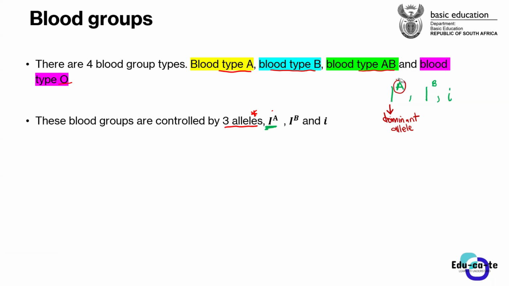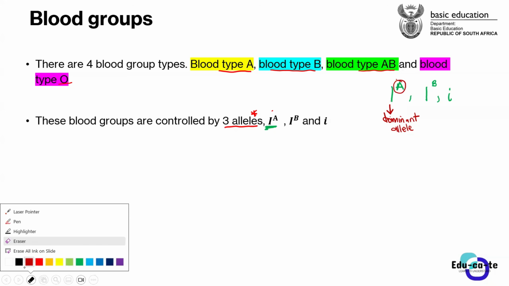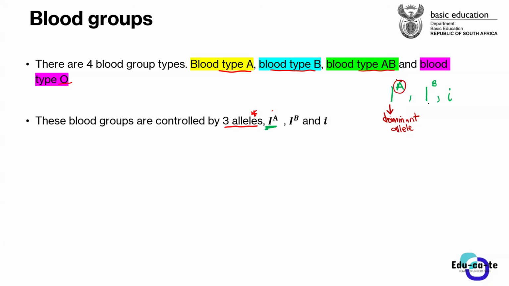So this I with the capital letter A on top is the dominant allele that is resulting in blood type A. We also have the second one, which is the one resulting in blood type B. For blood type B, it is I with a B on top, kind of like an exponent. It is also a dominant allele as well.